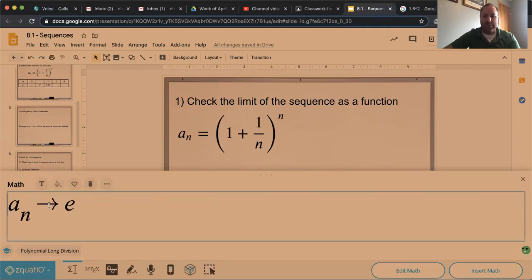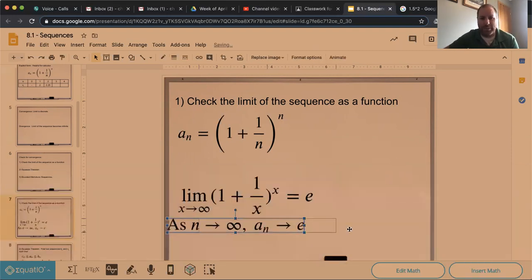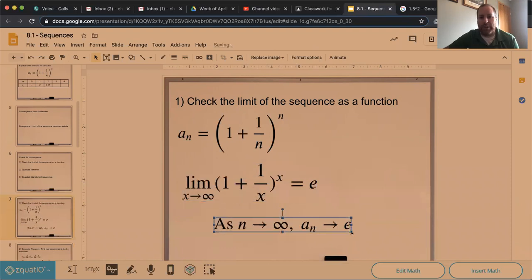We could actually make this a little bit better. Let's say as n goes to infinity, then a sub n goes to e, right? We'll make that a little more defined, so that we have that in our notes there as well.